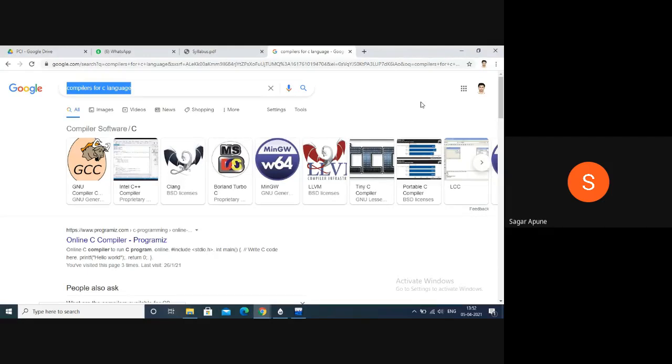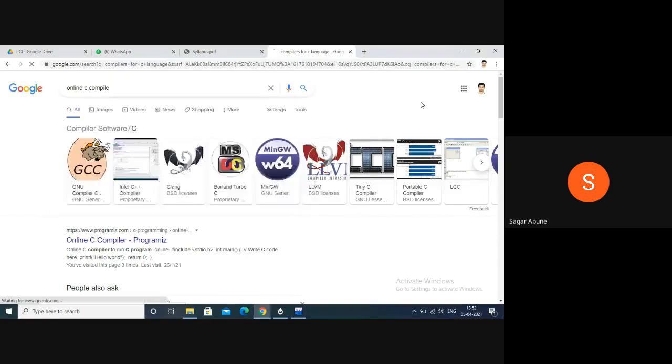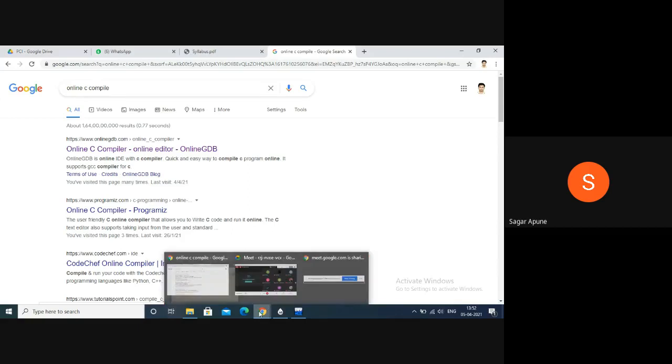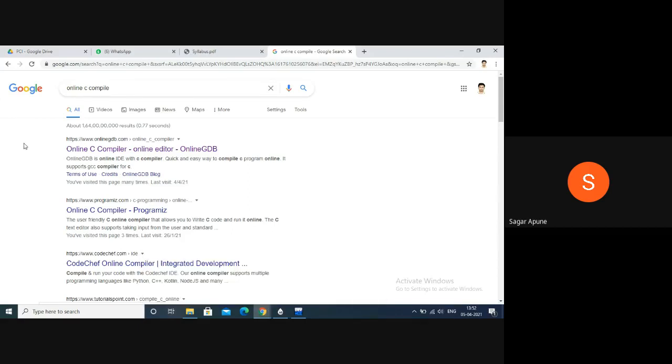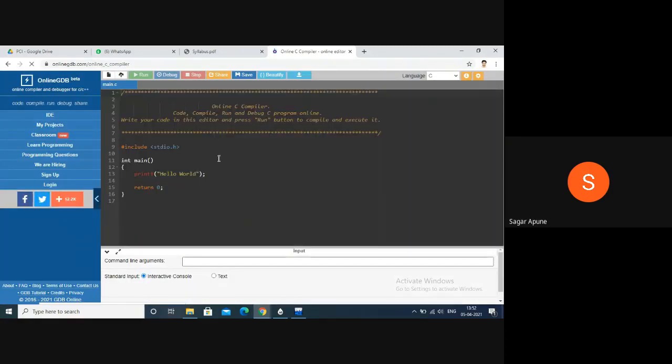Simply Google it online C compiler. So this is an online compiler, so your internet should be in working mode. Online C compiler, yes, any problem or any doubt? Okay. Online C compiler, online editor, online GDB. This is the first link. Click on this link. So this link is open now.